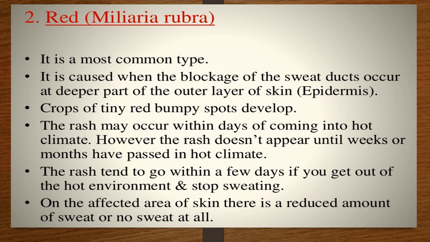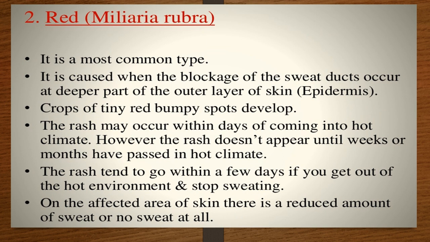Next is the red one, Miliaria rubra. It is the most common type and it is caused when the blockage of sweat ducts occurs at deeper parts of the outer layer of the skin, meaning the epidermis. These rashes occur within days of coming into a hot climate, and sometimes do not appear until weeks and months have passed in the hot climate.